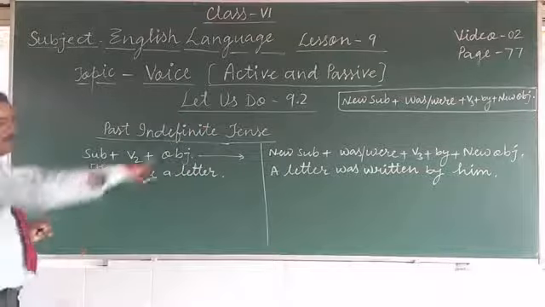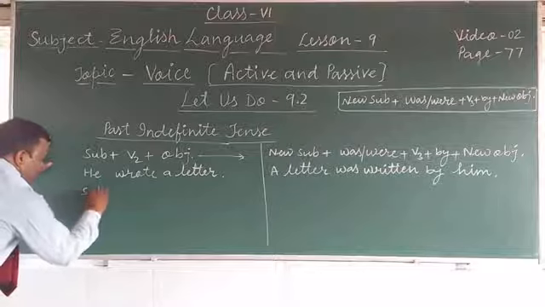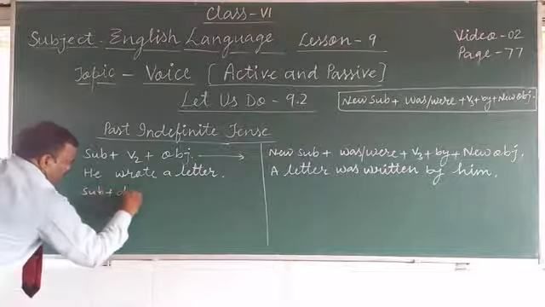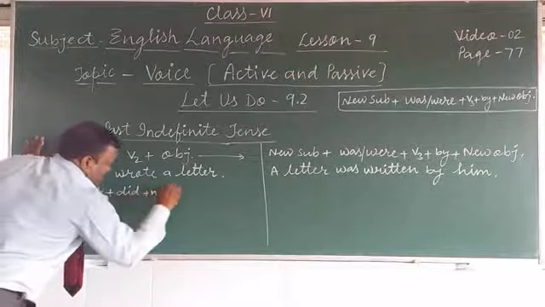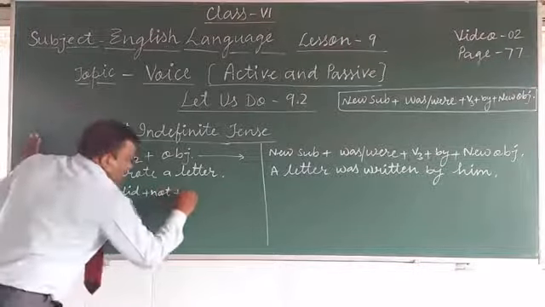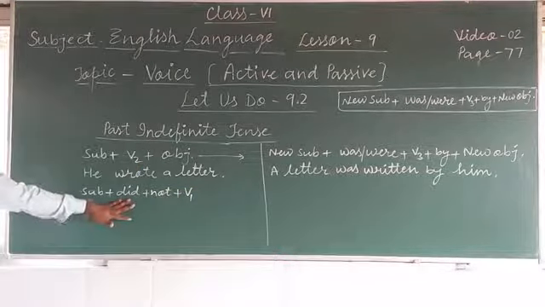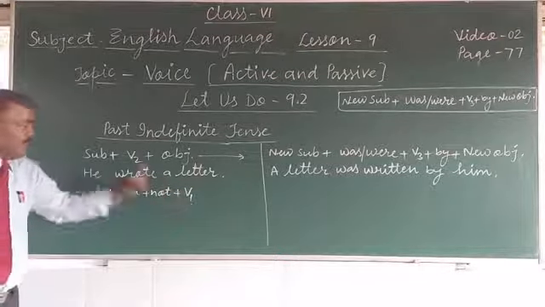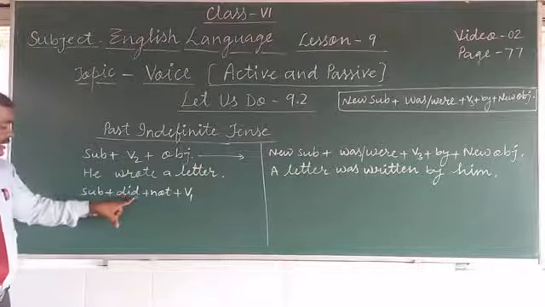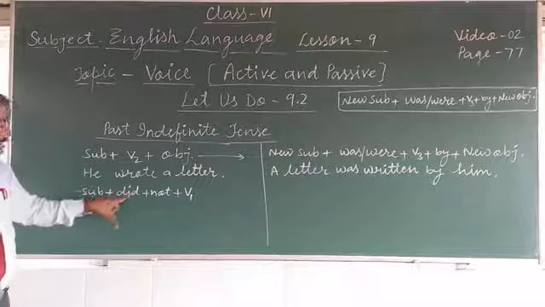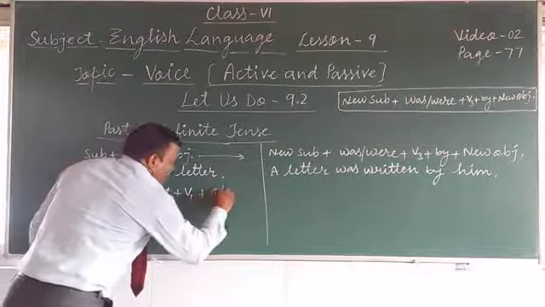This is your sequence. For a negative sentence, we write subject plus did plus not, did not, plus the first form of the verb. With do, does, did, we always use the first form of the verb. So here the second form changes into the first form because we are using did. So subject plus did plus not plus first form of the verb, then object.